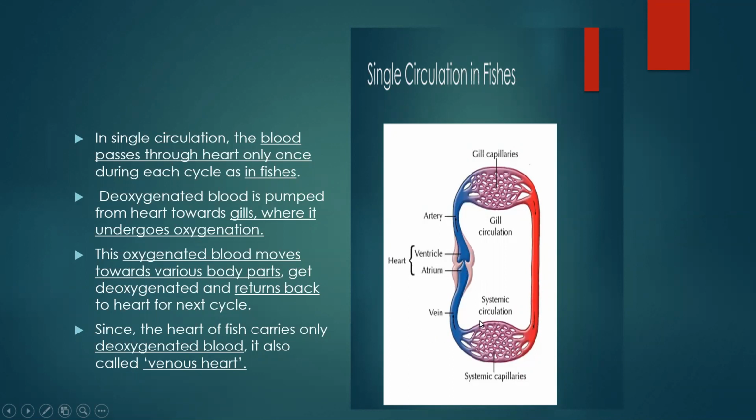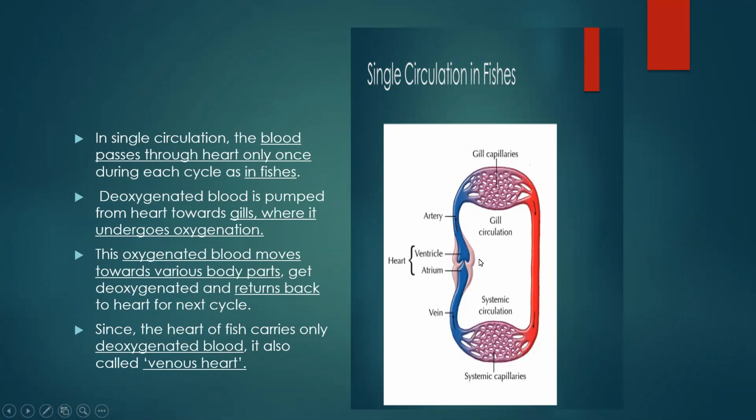So the deoxygenated blood from the different body parts is carried by veins. From the veins, it is again given back to the heart. That is deoxygenated blood. Okay, so such type of circulation is called single circulation. Where is it found? It is found in fishes. So that is why the last point says, since the heart of the fish carries only deoxygenated blood, it is called venous heart.